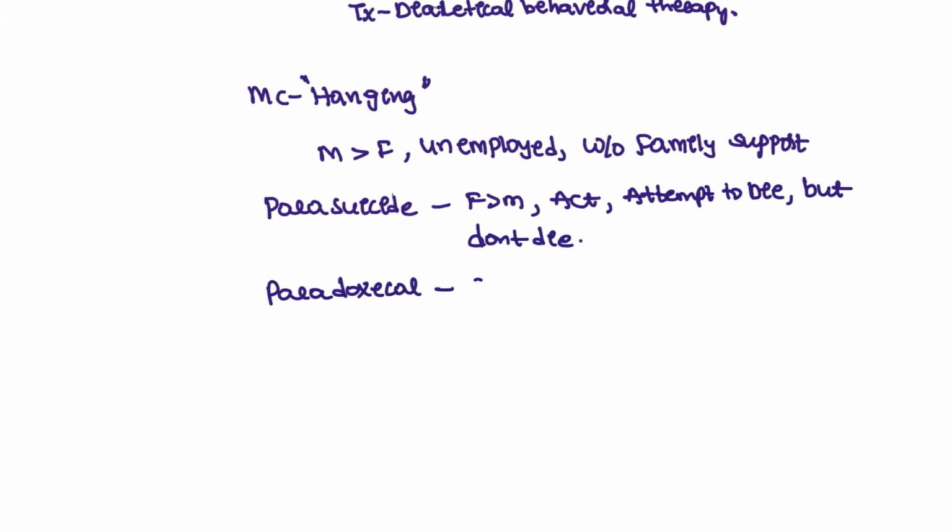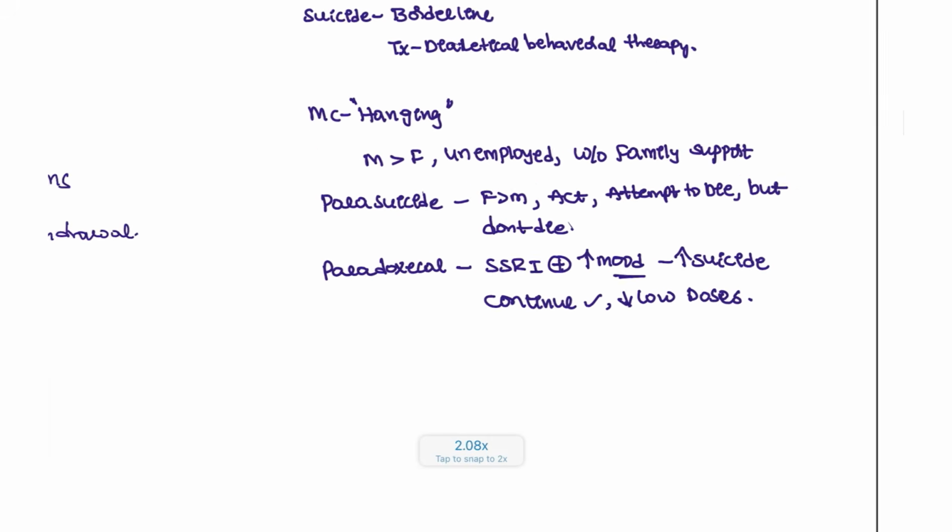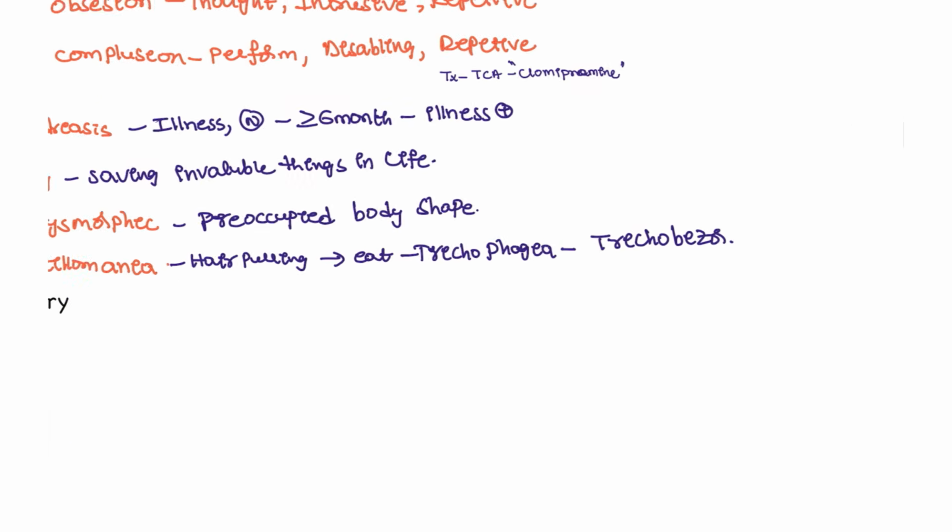Next, we also have paradoxical suicide. Paradoxical suicide is, for example, I started a patient on SSRIs, and after starting the SSRIs, the patient's mood is elevated. In this state the mood is fluctuating, so there is a high risk of suicide. So can I continue the drugs? Yes, you can continue the drugs, but decrease the dosage, low doses, and you have to monitor this patient. That is what paradoxical suicide is.